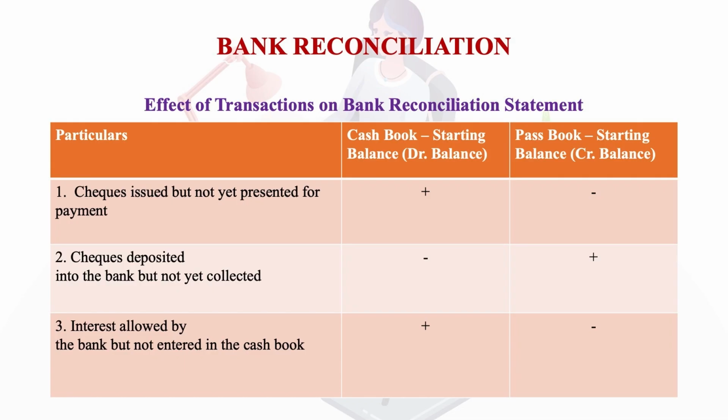Now here, in this particular slide, it is trying to show the effect of transactions on the bank reconciliation statement. So if we see, basically there are two books, we know, the cash book and the passbook. If the starting balance shows a debit balance as far as the cash book is concerned, then if we are looking at the passbook, the starting balance shows the credit balance.